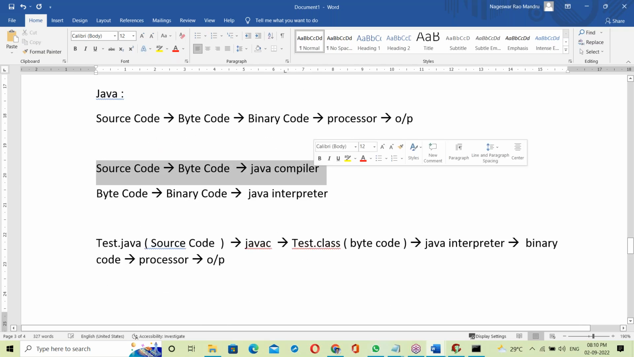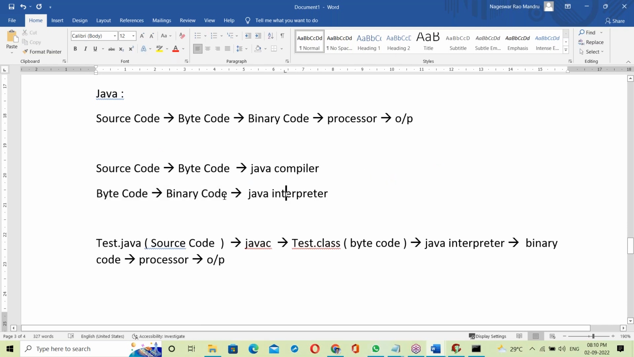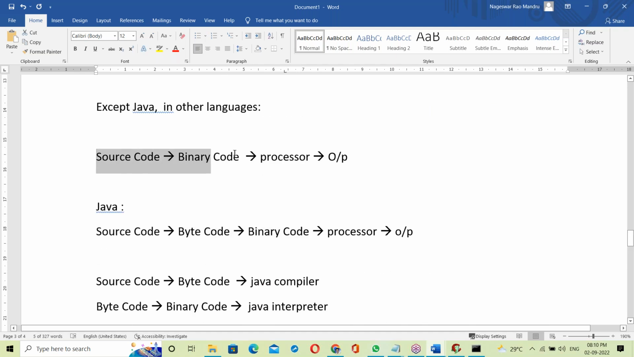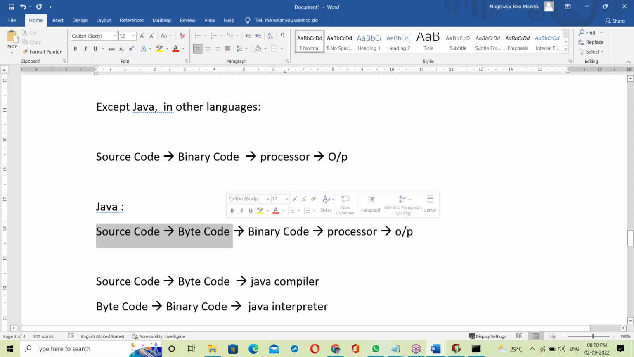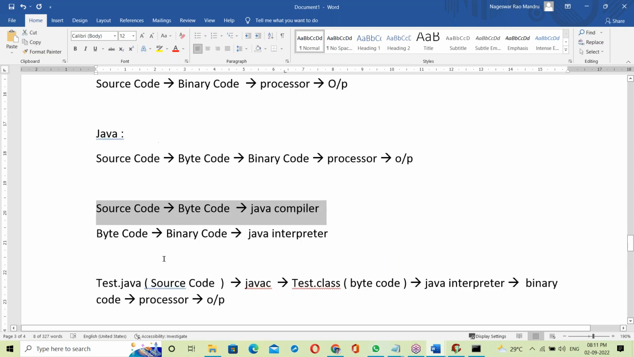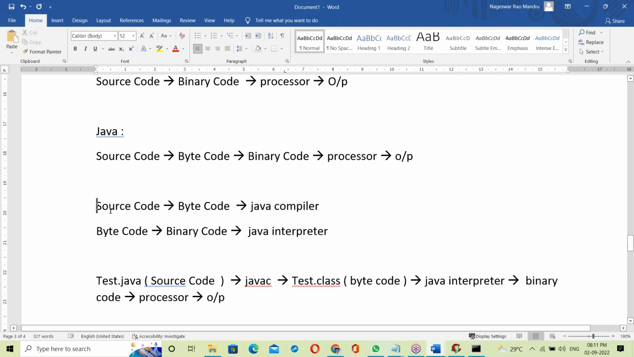Source code to byte code is done by the compiler. Byte code to binary code is done by the interpreter. So here there are two stages. First, source code to byte code. Second, byte code to binary code. It happens in two steps. In other languages it's only one step, source code to binary code. But in Java, two steps. Source code to byte code by the Java compiler, byte code to binary code by the Java interpreter. So involving these two things, compiler as well as interpreter, Java depends on both. That's it.